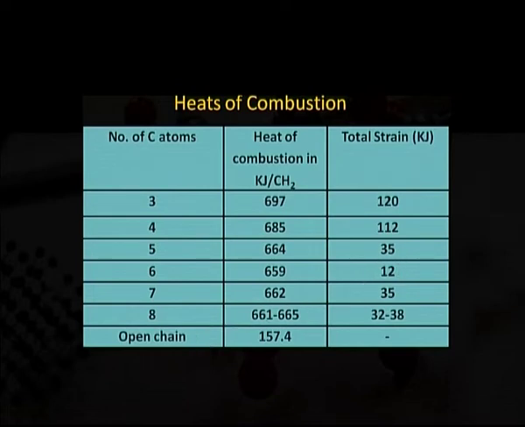So, cyclopropane and cyclobutane evolve more energy per methylene group than an open chain compound, meaning they contain more energy per methylene and hence are less stable, which is in agreement with the Bayer strain theory.